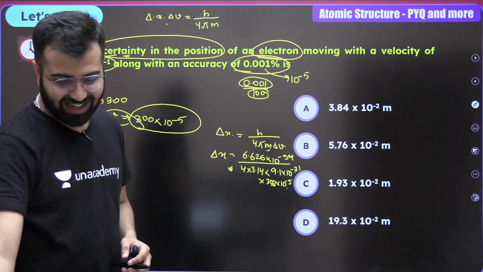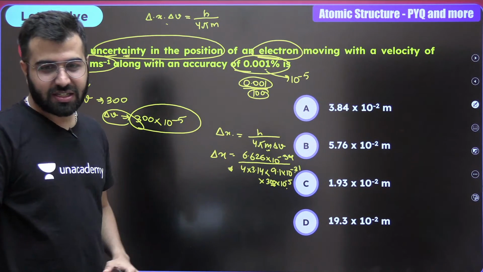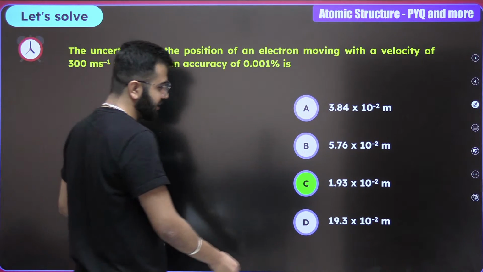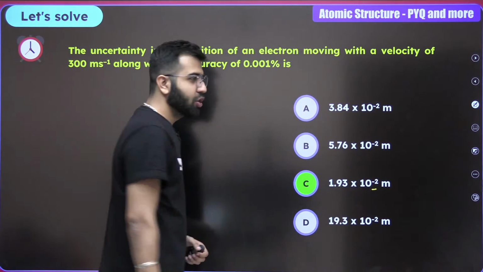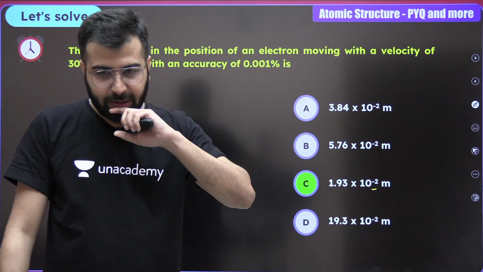Okay, now give me an answer to this question. Khushi is giving me the answer, which is C. Yes, 1.93 into 10 raised to minus 2 is the correct answer. Khushi OP. Amazing. Khushi OP in the chat.